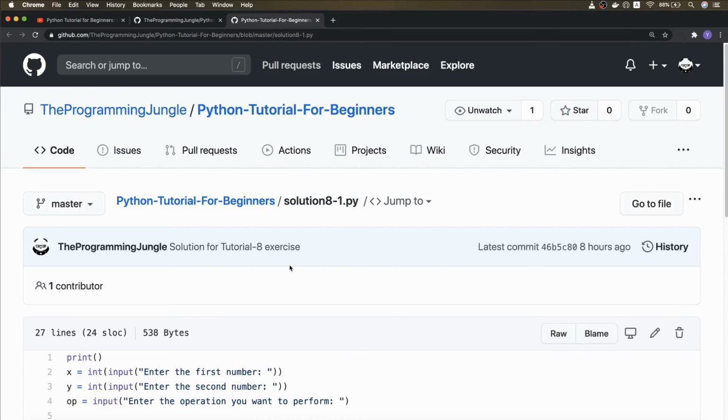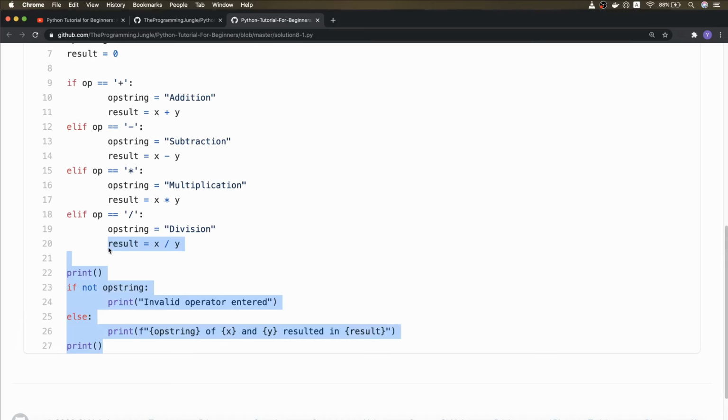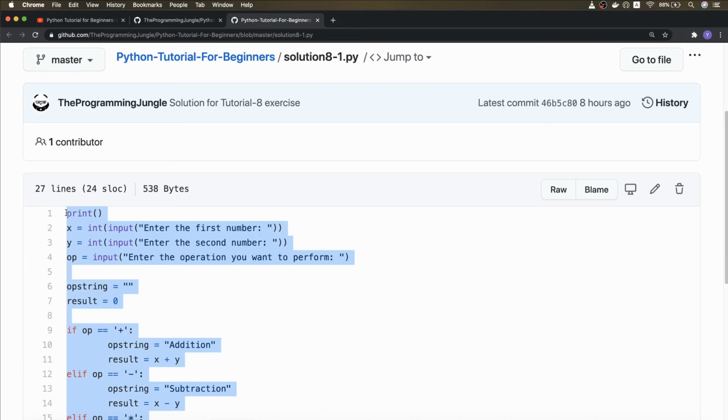and this is the code that we had in our previous if-else conditional video. So I won't be again explaining the logic behind this, so for that you can check out the previous video. We copy this code and paste it in our Sublime Text.